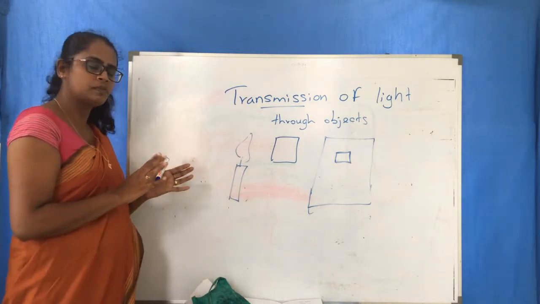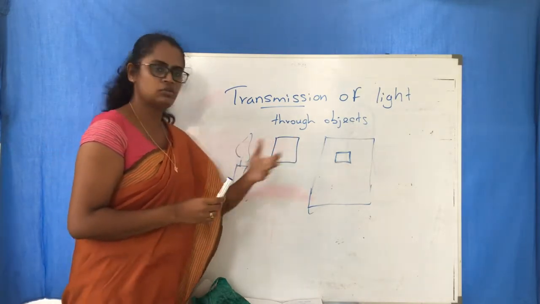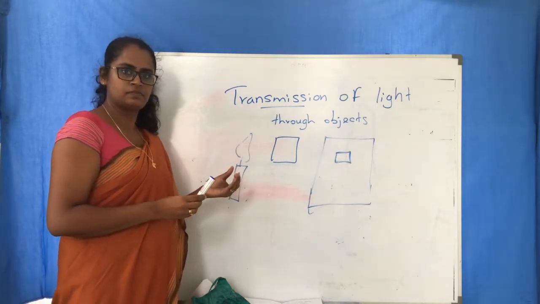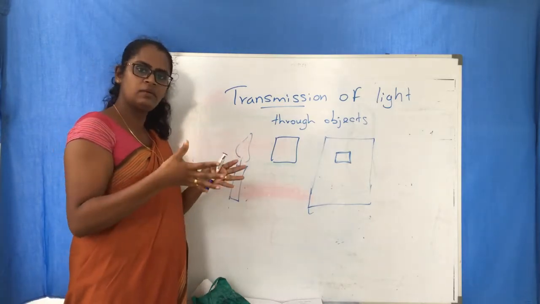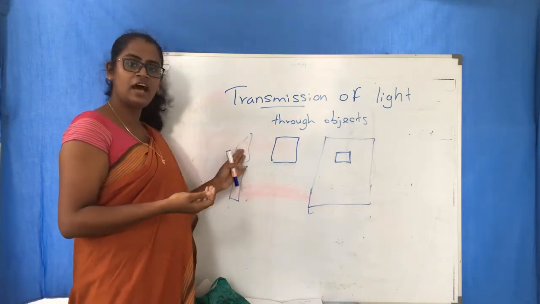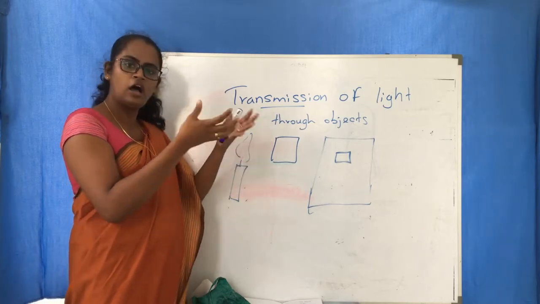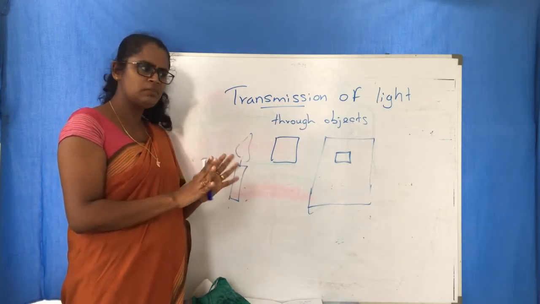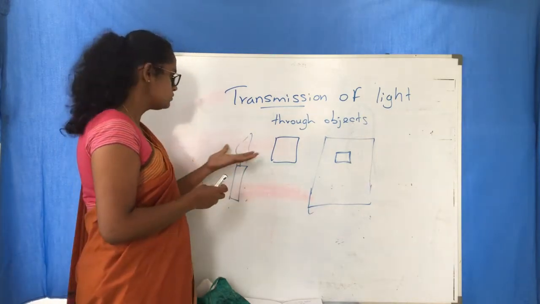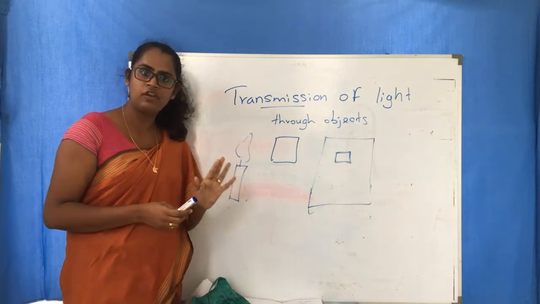Second group, there are some objects, when we keep them here and look through the hole, we can see only the light. That means we can see the light but we can't see the flame. We can see that there is a light, but we cannot see where it comes from. So that is the second type. We can see the light but not the flame.